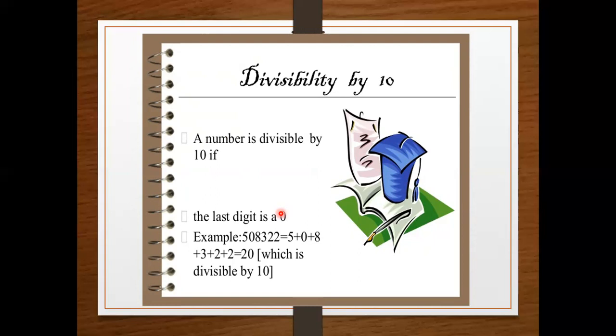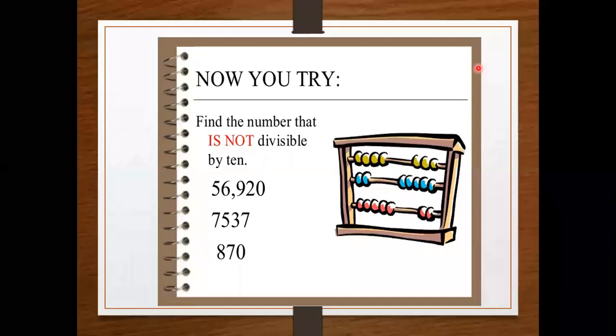Okay, so here is the example: 508322. When we add all these digits, we get the answer 20, and 20 is divisible by 10, because the last digit 0 is divisible by 10. So now it's your turn to solve this. Find the number that is not divisible by 10.